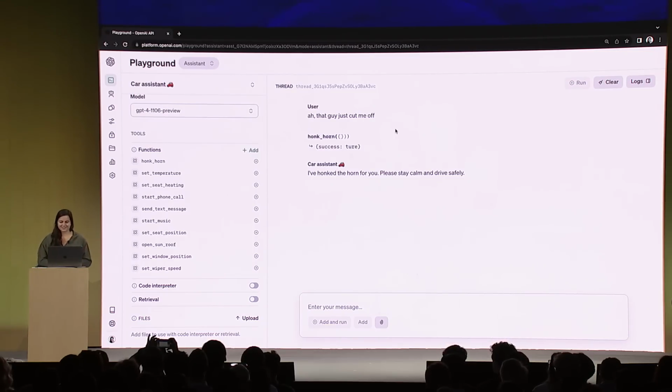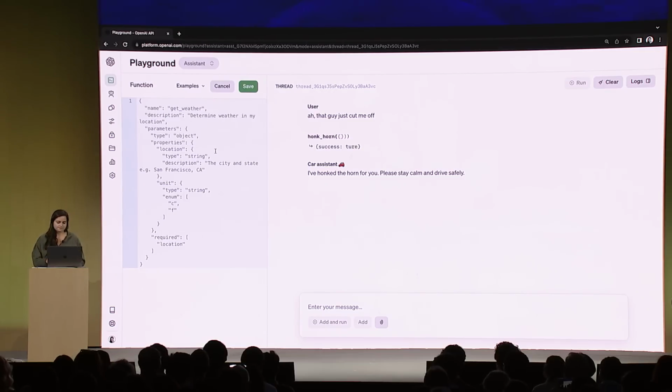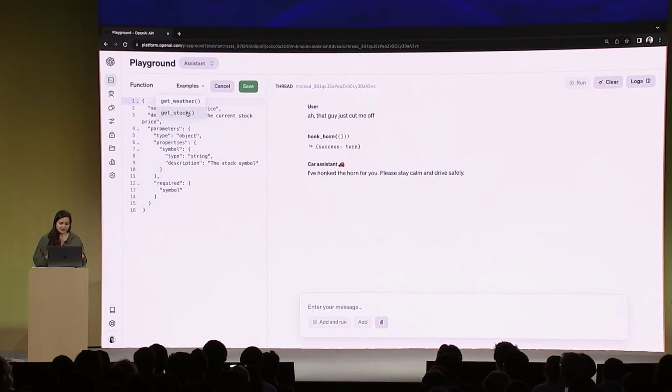Please stay calm. So actually, I'm realizing that there's a function here that's missing that I want to add. So let's show you the add function flow. You can see there's a button here where I can add a function. We have some helpful presets to get you started. So let's use the get stock app and change it a little bit to be my function. So I actually want a function to be able to change the volume in the car. So I'm going to call it set audio volume. And I'm going to give the description to the assistant.